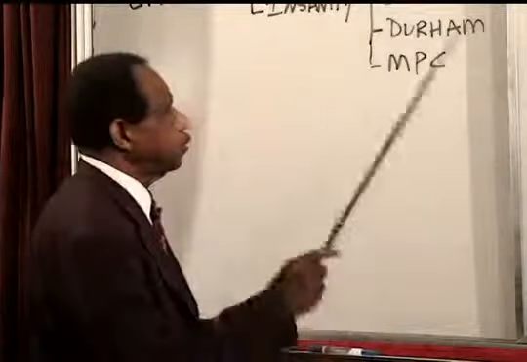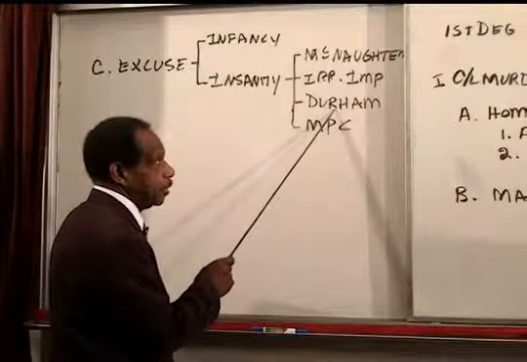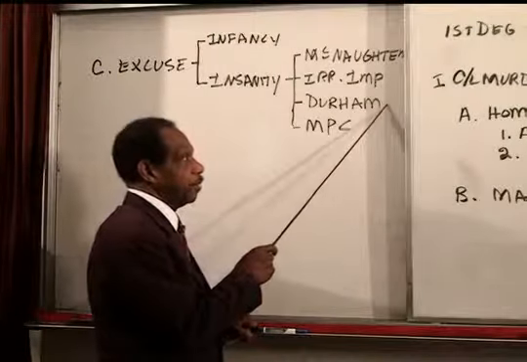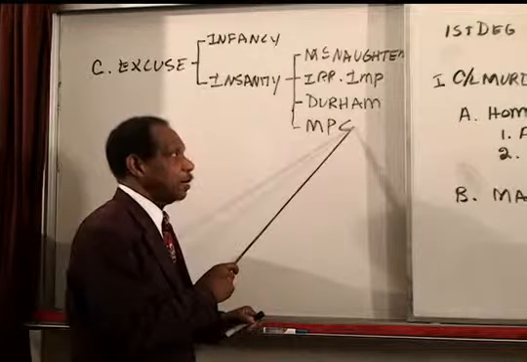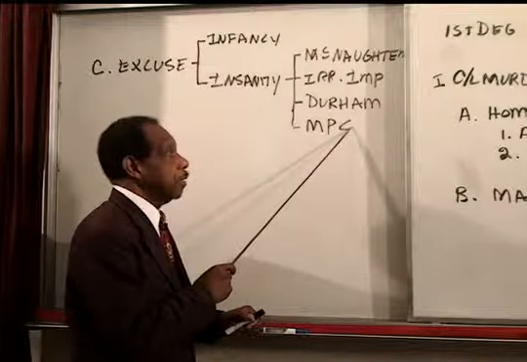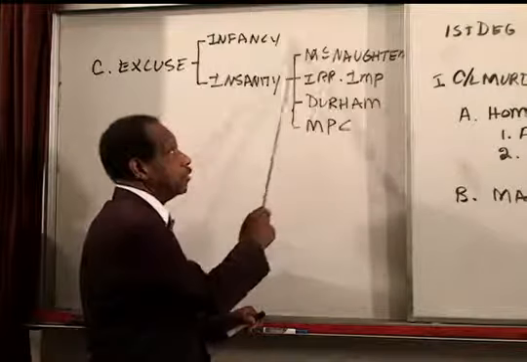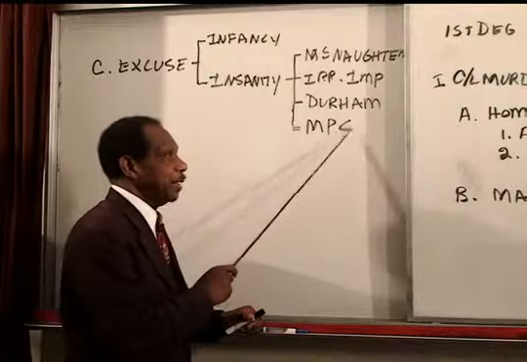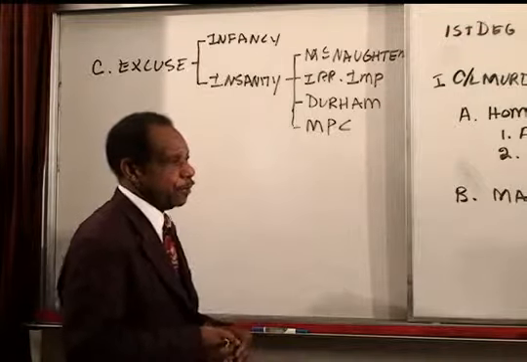The Durham test simply says that what the person did is the product of a disease or defect, and the Model Penal Code combines the first two, the McNaughton and the irresistible impulse, and softens the boundaries.